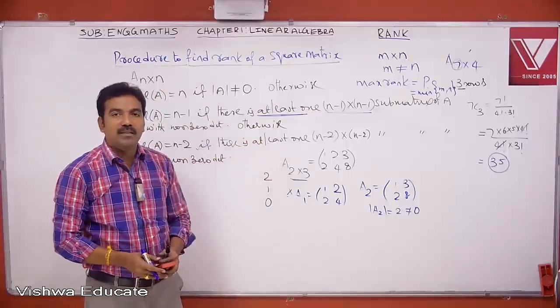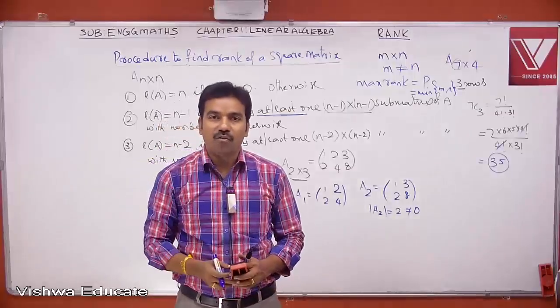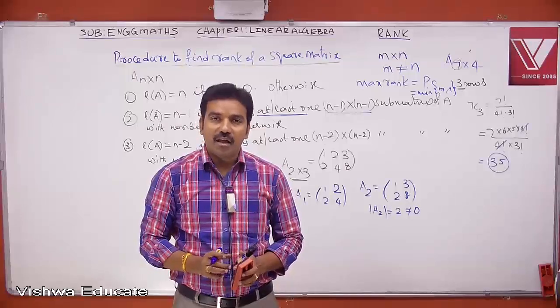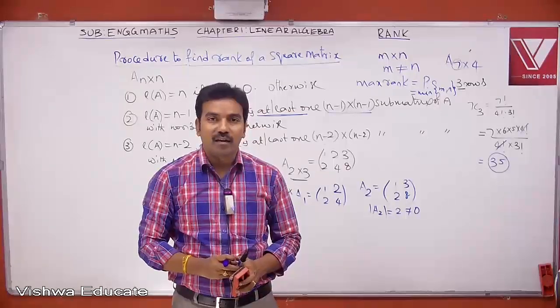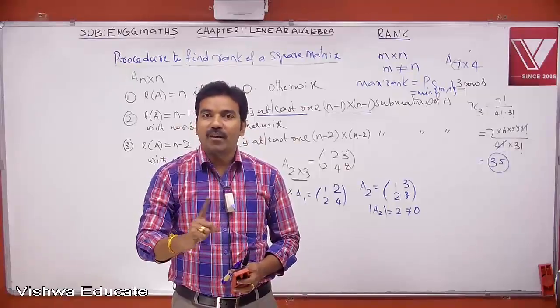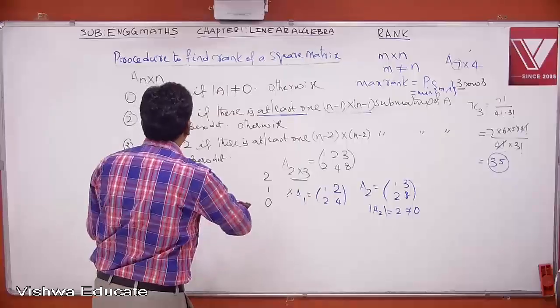So when you take a 2 by 3 matrix, maximum rank is 2. If it is 7 by 4, maximum rank is 4. So when you generalize for general M and N values, for a general M cross N matrix where M not equal to N, maximum rank will be P, where P is minimum of M comma N. Now let us make changes in this procedure.